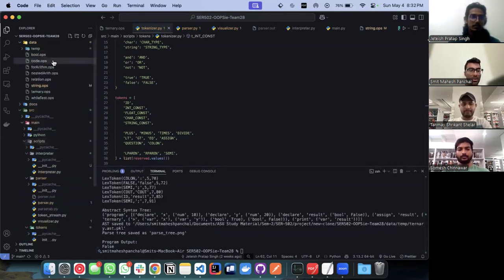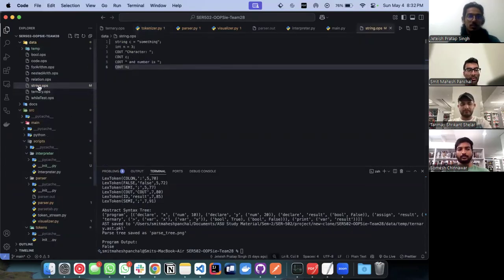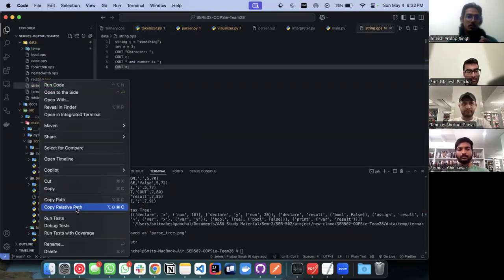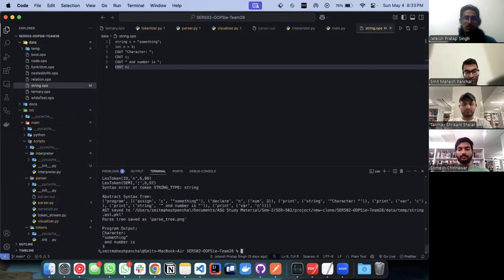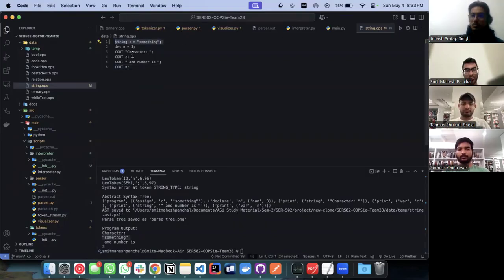If we want to use strings in our code, we use the string keyword, as indicated in line 1. It now displays something as a string. If we want to display a single character, we need to use the char keyword.